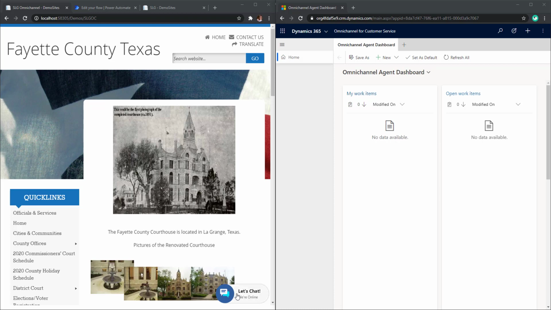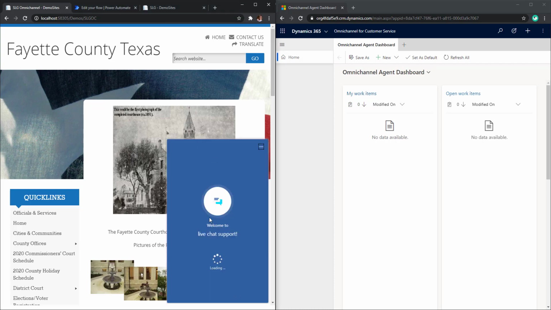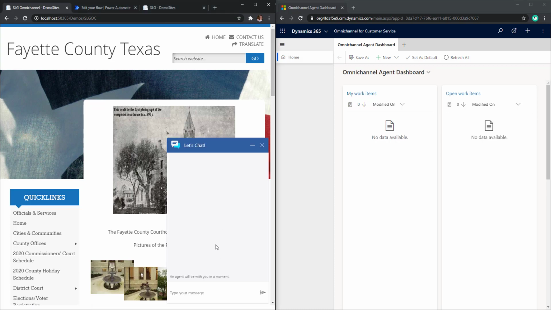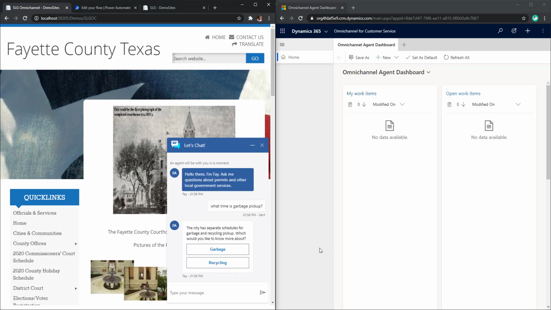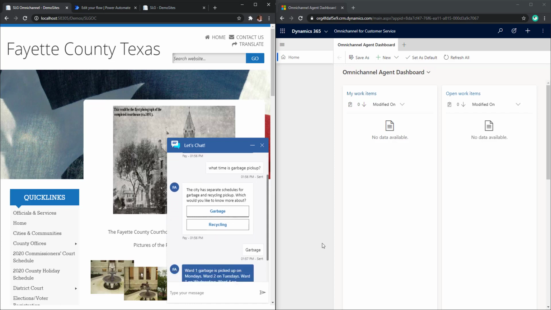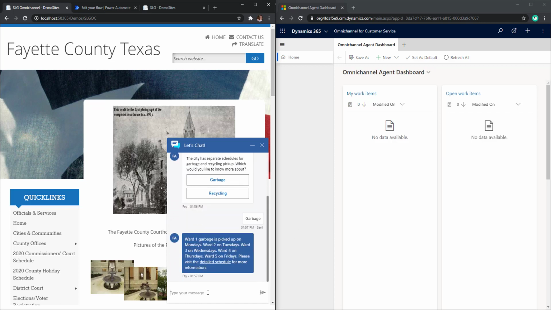So as a user coming to this county website, I'm going to go ahead and open up the chat, and you'll see our bot comes back with a greeting. I can start off by asking a question that the bot has an answer for. And you can see QnA Maker multi-turn is supported fully through this. Now let's ask a question that the bot doesn't have an answer for.